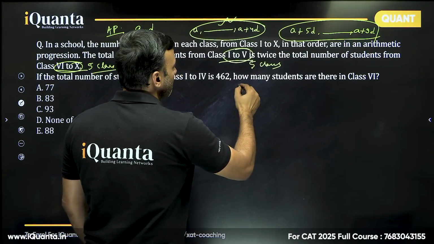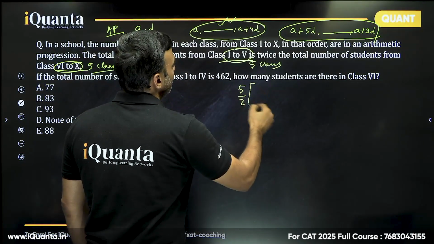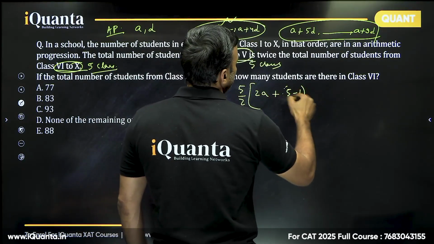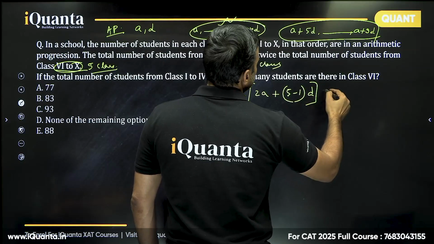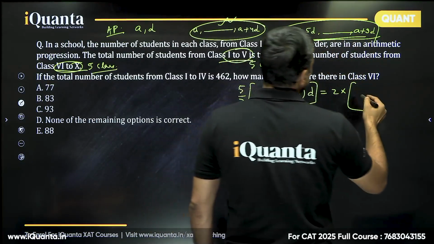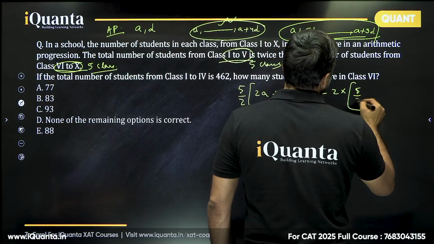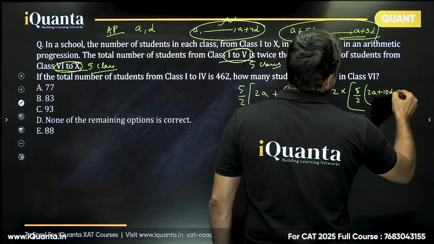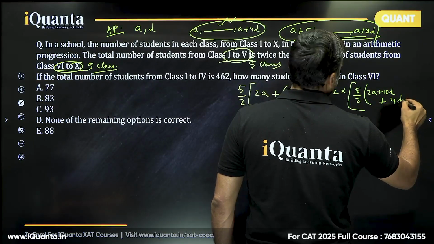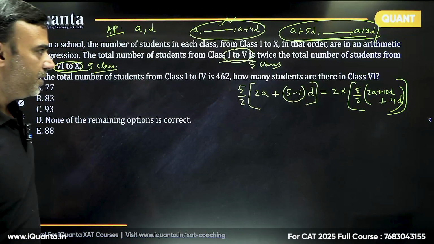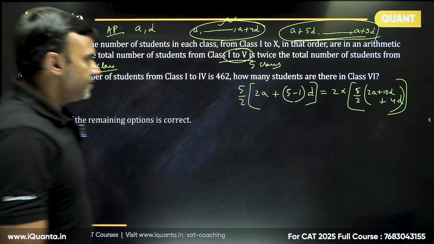The sum of these numbers, even if we apply the most general formula n by 2 into 2A plus (n minus 1) into D, is 5 by 2 into 2A plus 4D, equal to 2 times the sum of these 5 terms, where the first term is A plus 5D. So 5 by 2 into 2A plus 10D plus 4D.